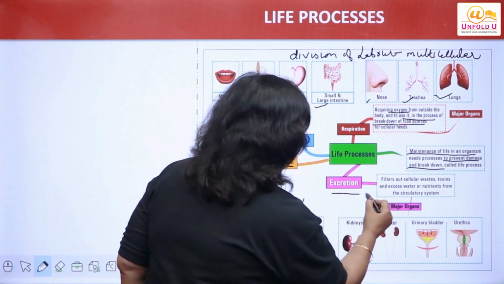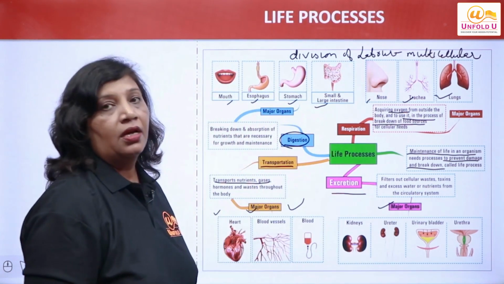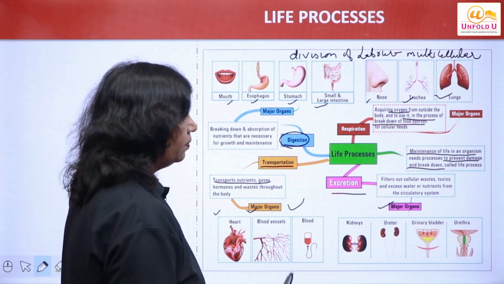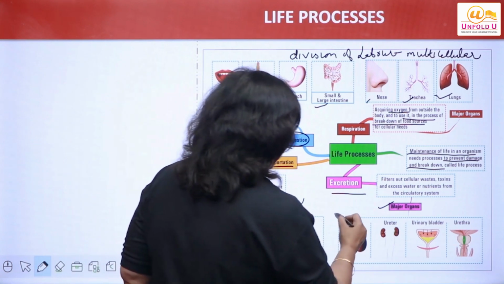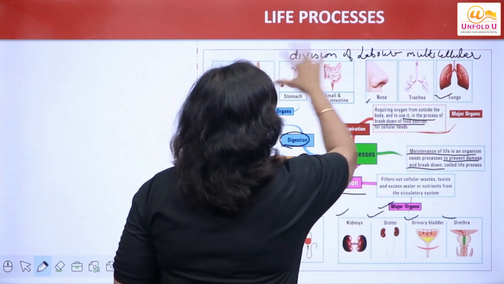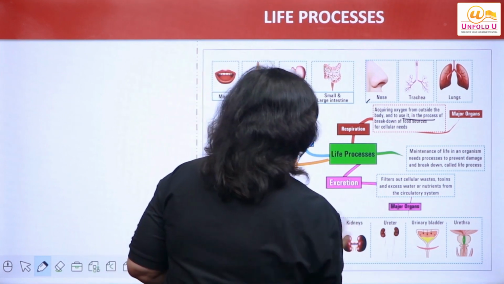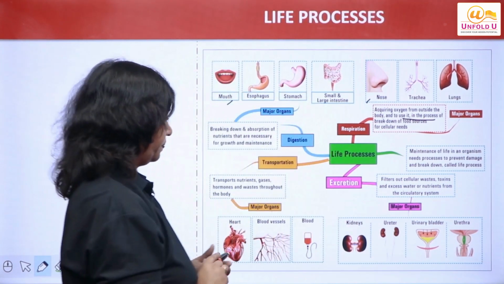Then finally, excretion, that is removal of waste, toxic materials from the body, and these are the various organs like kidneys, ureter, urinary bladder and urethra. I hope these systems and their parts are clear to you.